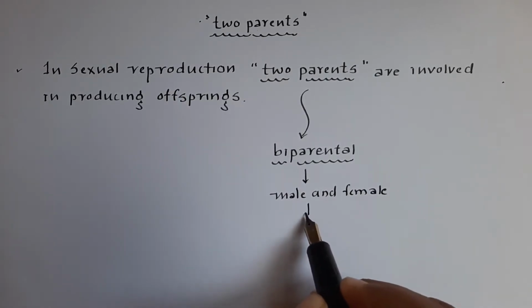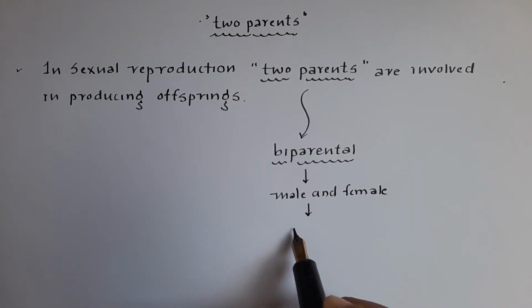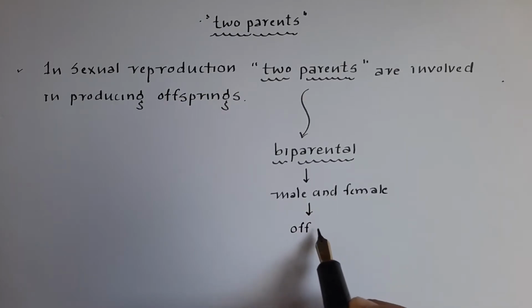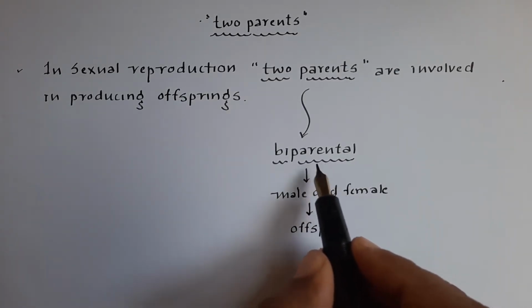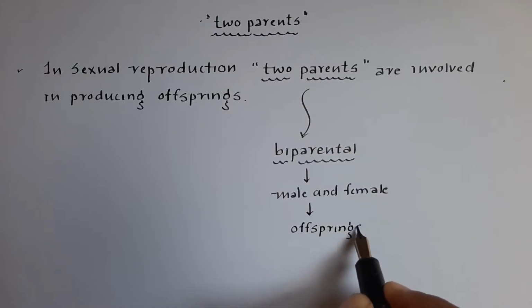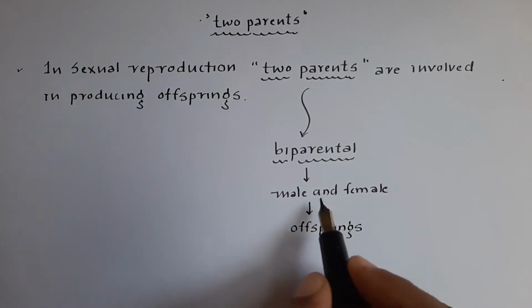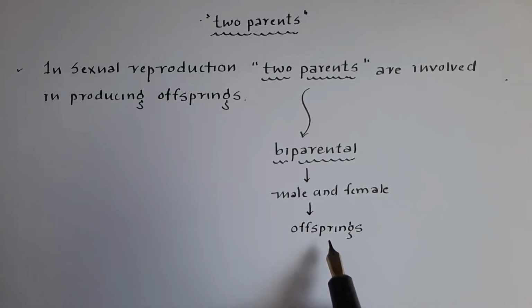Because of involvement of two parents, offsprings are produced. The result of involvement of two parents is offsprings. What are these offsprings?